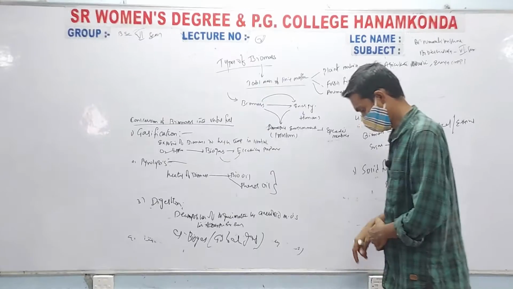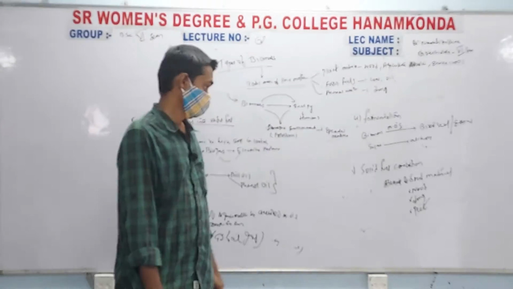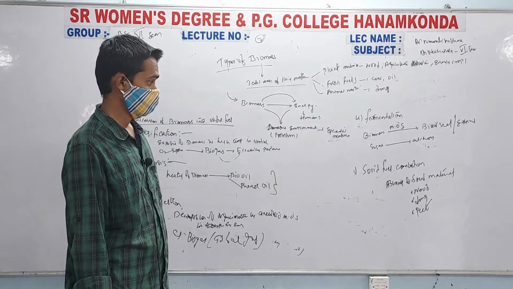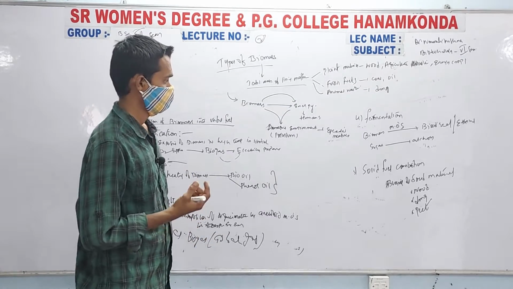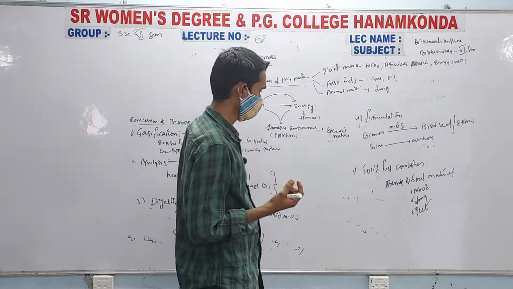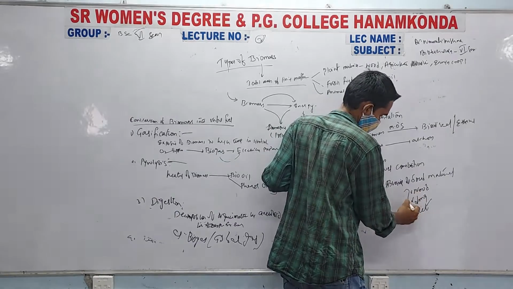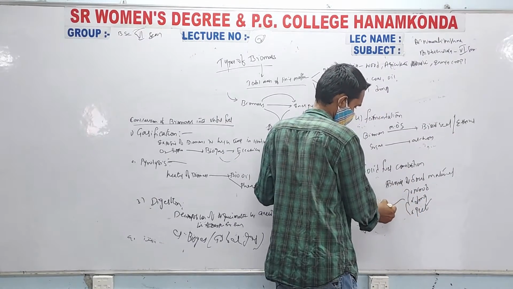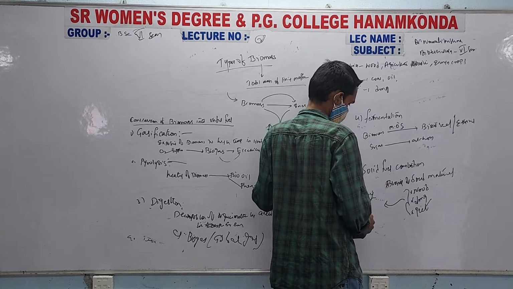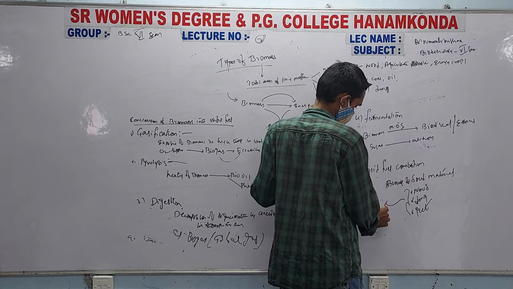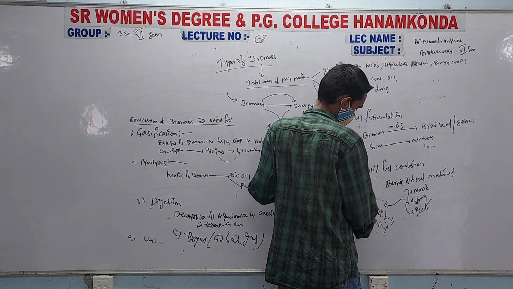And the next one is solid fuel combustion. Burning of solid material, which includes wood, dung and peat, will produce energy. The energy which is produced by the burning of solid material is used for cooking purpose, boiling purpose, and household purposes.